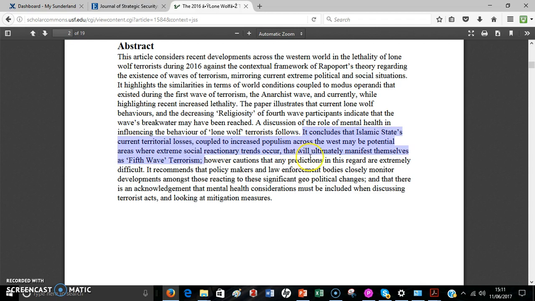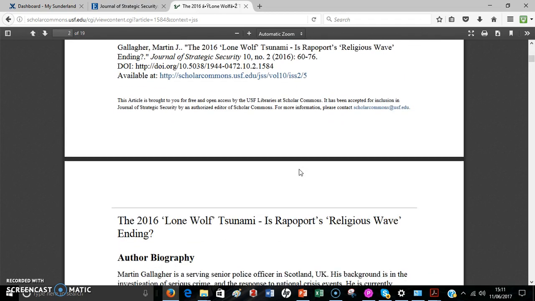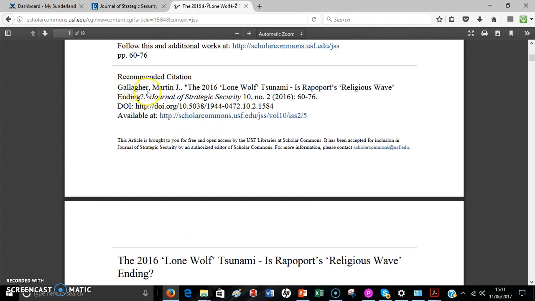But the first thing to do is to actually note the details of the article. So just going back up to the top here, you will write down, it does actually say here, Gallagher, Martin J. Then the actual title of the article is the 2016 Lone Wolf Tsunami is Rappaport's religious way of ending. The actual journal title is the Journal of Strategic Security. It's volume 10, number 2. And the date of the article is 2016.